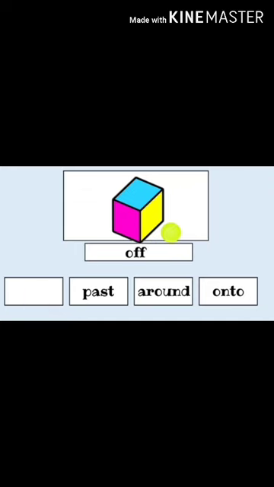So here I have selected, that is off. Now you have to tell me the right answer. Which is the right answer here? See the movement of the ball. Yes, it is past, right? The ball is passing. Okay, see here. See the movement of the ball. Very good. It is into. The ball went into the box.